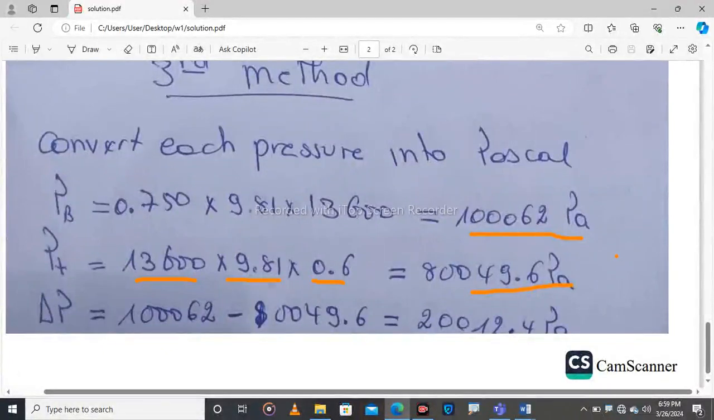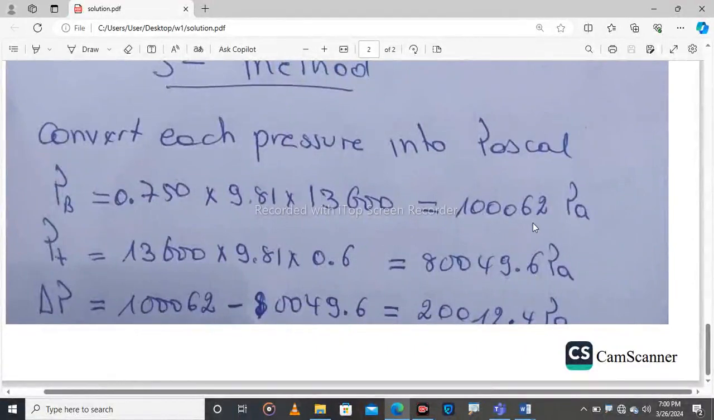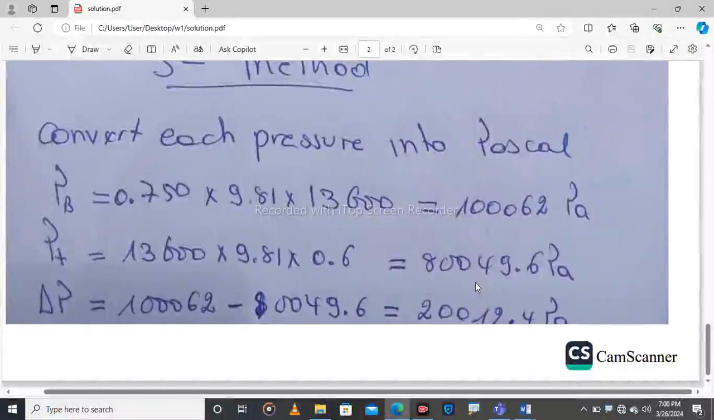So we are going to find the pressure difference, calculated in Pascal, of course. We will take the pressure at the base minus the pressure at the top. If we do that, we will find again 20,012.4 Pascal. The same answer as in the first method and the second method, even the third method. If you use this method, you will find the same difference in pressure.